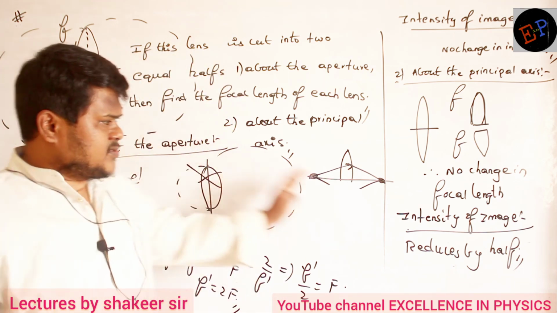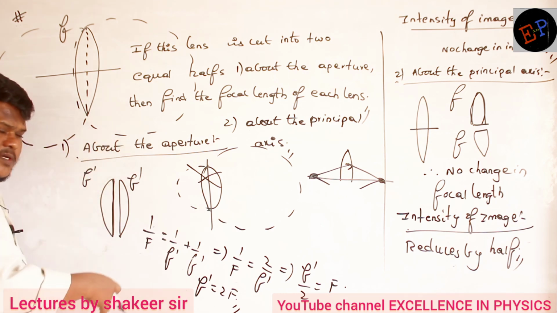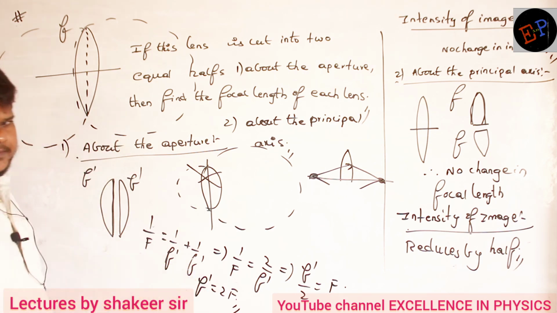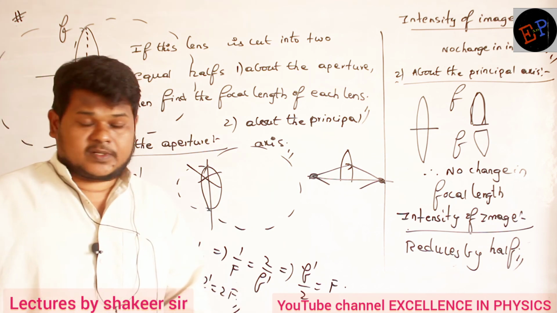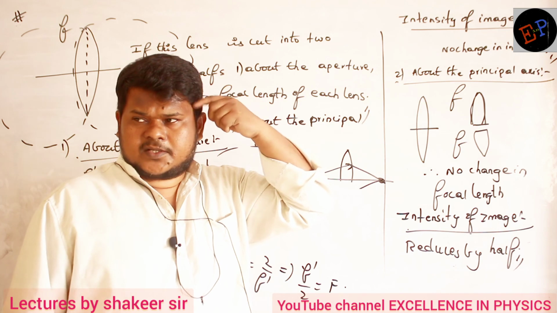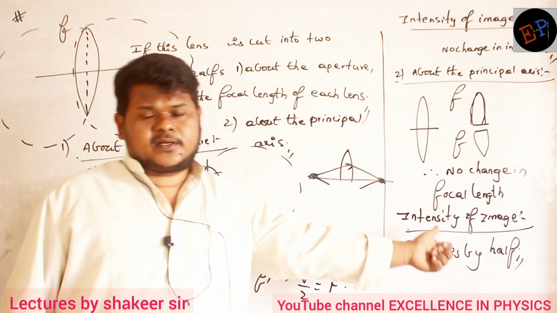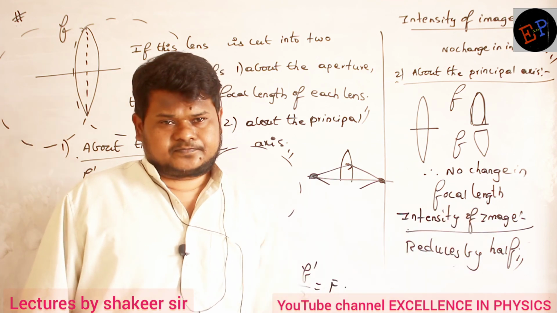So these results also you should remember. Okay, if you cut perpendicular to principal axis, then focal length becomes double. Focal length increases. Clear? But if you are cutting in the direction of principal axis, there is no change in focal length. Here intensity doesn't change, but here intensity reduces by half. Fine?